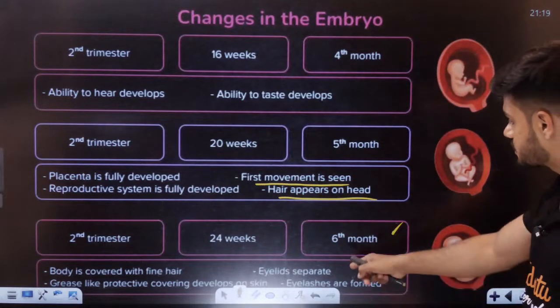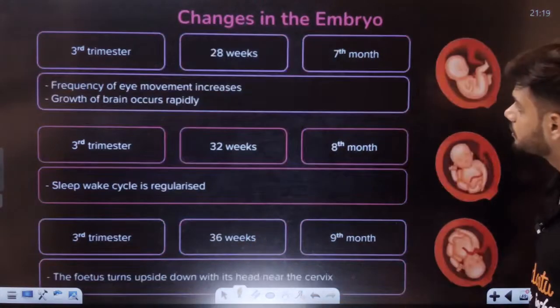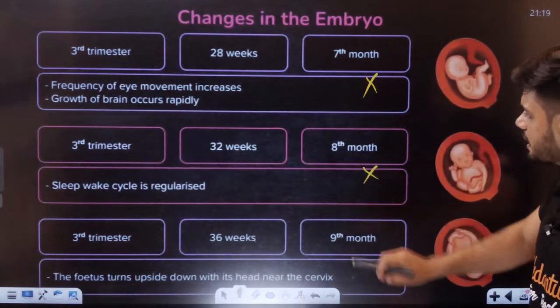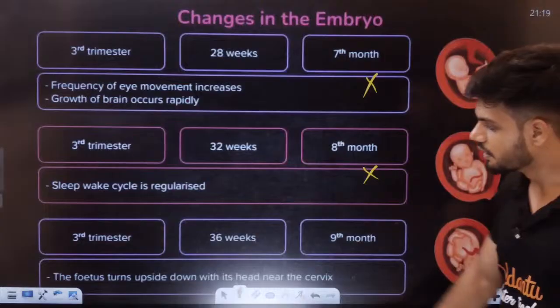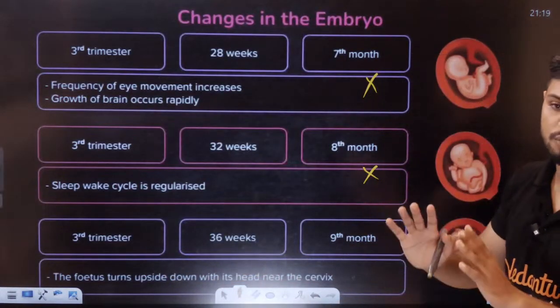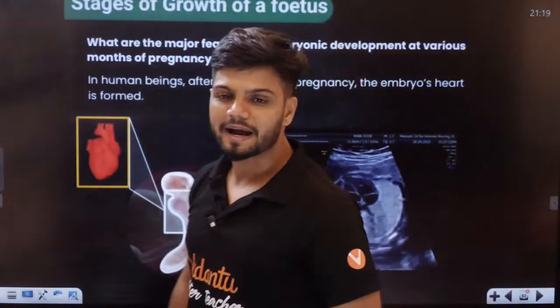6th month, what happens? That is the end of the second trimester, 24 weeks. 7th month is not given in your NCERT. 8th month is not given in NCERT. 9th month, what happens, students? The fetus turns upside down and is near the cervix for the parturition, students. And finally, students, we come to the end of the chapter.